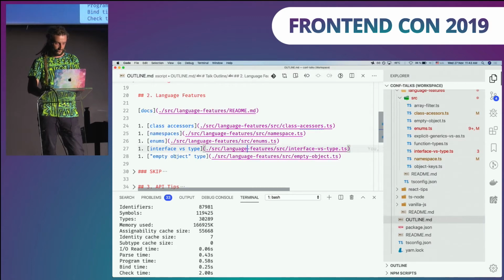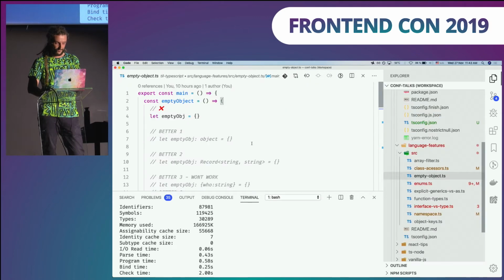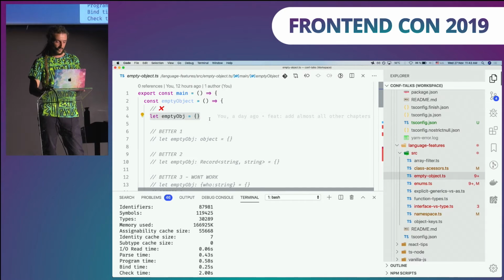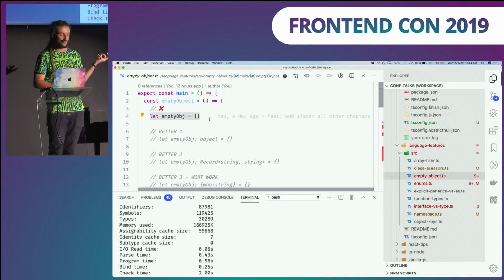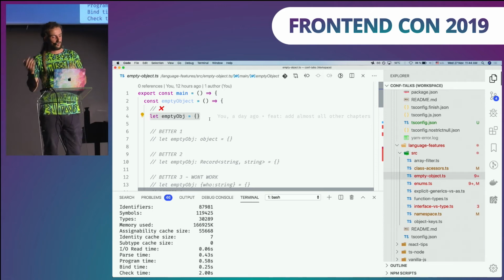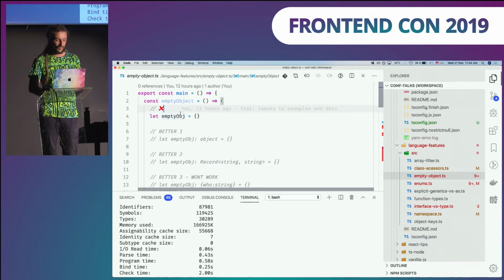All right, empty object. So probably you saw a signature like this, right? This is standard JavaScript. You are initializing some value, some reference to an empty object. Well, I'm sorry to say, but this is not an empty object, because there is a prototype, right, and all these constraints of JavaScript. But this is quite valid.